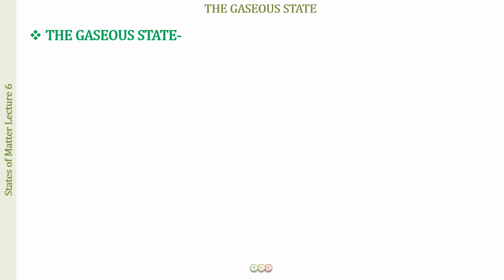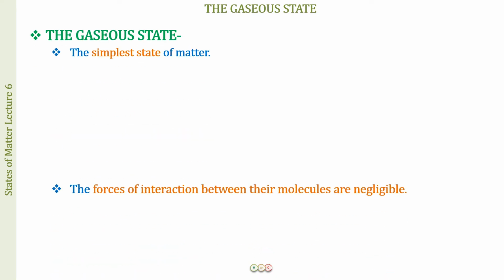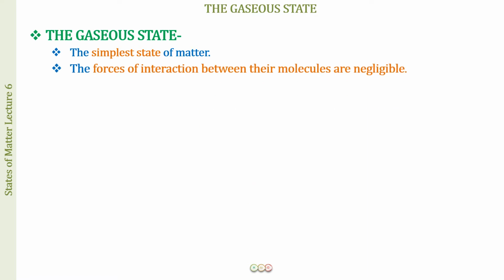The gaseous state of matter is the simplest state of matter, and we call it the simplest state because the forces of interaction between the molecules are negligible. When the forces of interaction are not negligible, as in the liquids and the solids, the structures are much more complex. Therefore the gaseous state is the simplest state of matter, where the forces of interaction between the molecules of the gases are negligible.